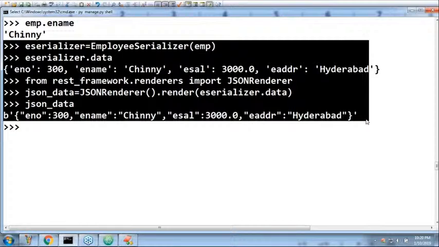I repeated it a second time also, so that you can get much clarity. That's all. Up to this point, you are getting one employee record, one employee object, and converting it into JSON. Now my requirement is to convert a query set.